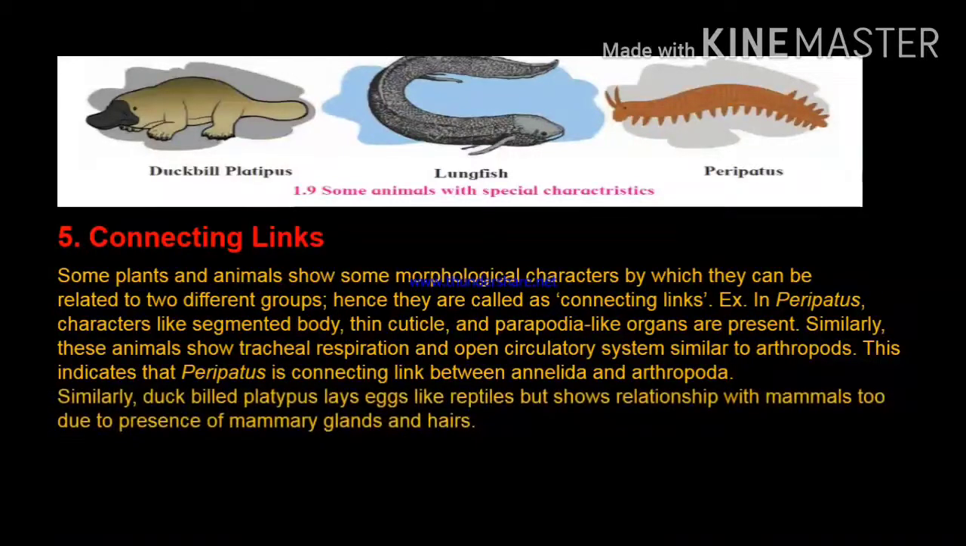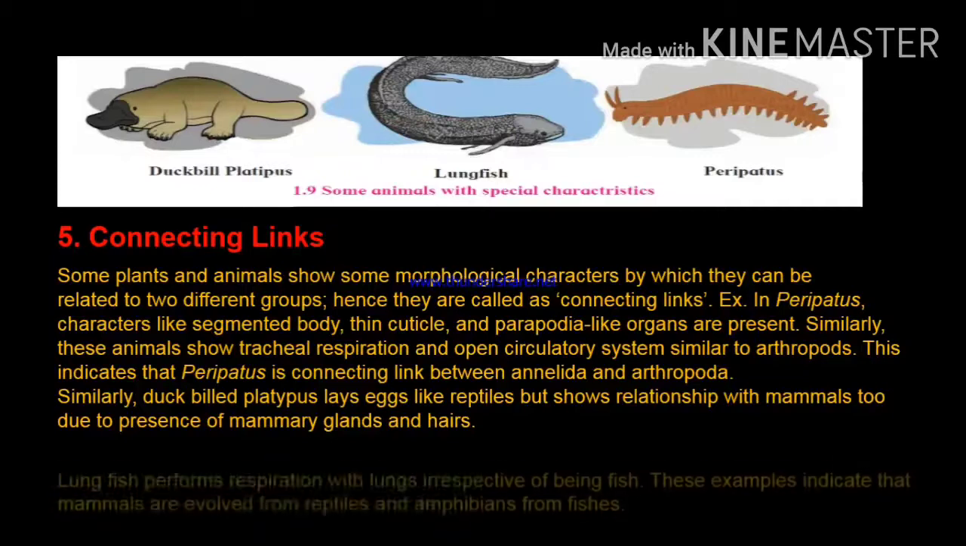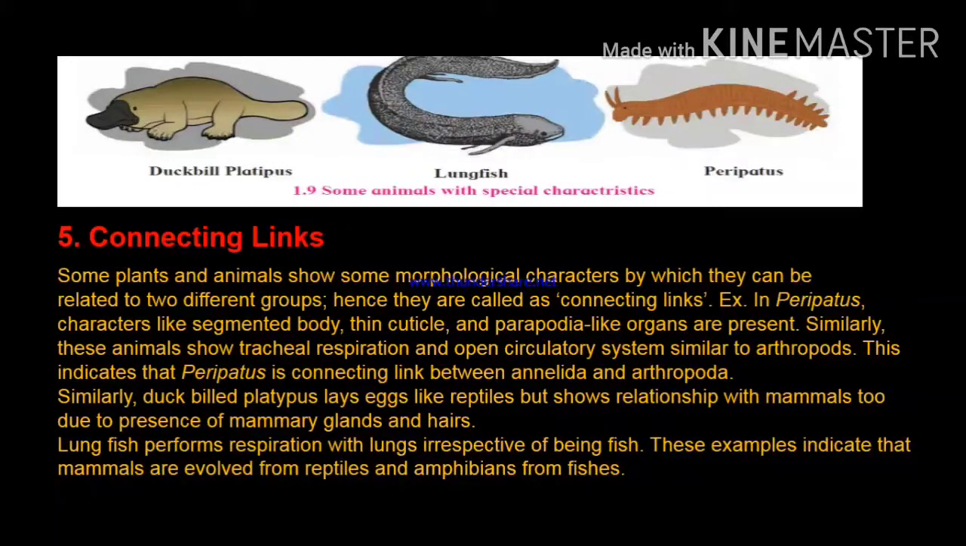Similarly, the duckbill platypus lays eggs like reptiles but shows a relationship with mammals too due to the presence of mammary glands and hairs. Third example is lungfish. It performs respiration with lungs despite being a fish. These examples indicate that mammals evolved from reptiles and amphibians from fish.